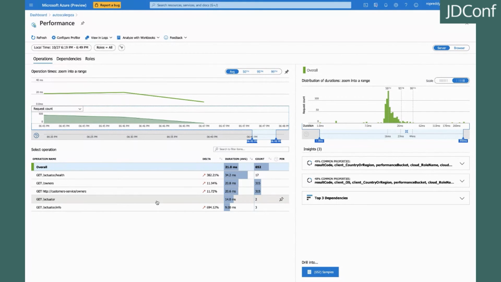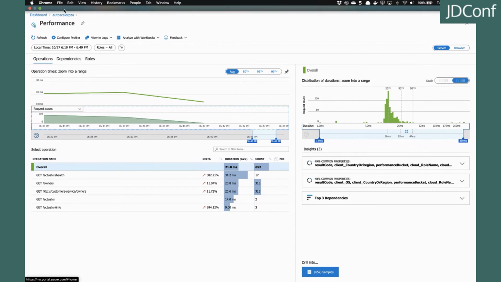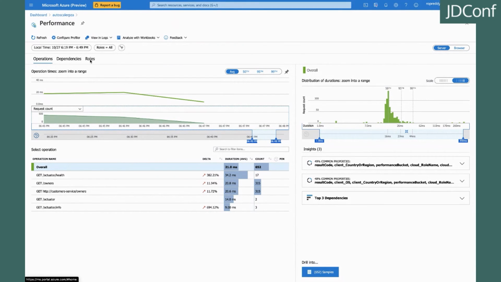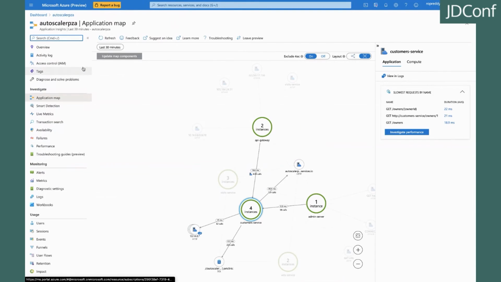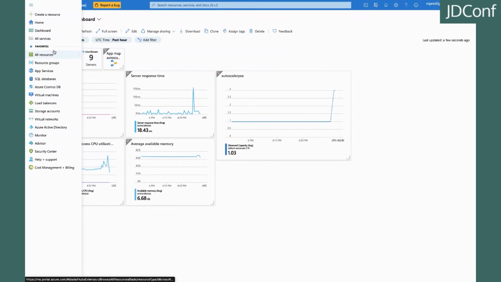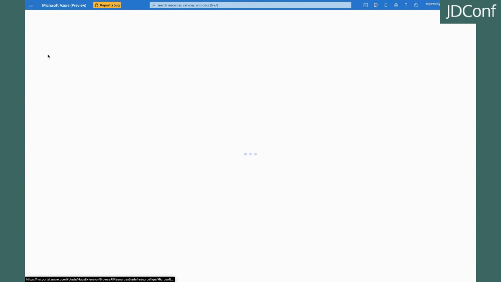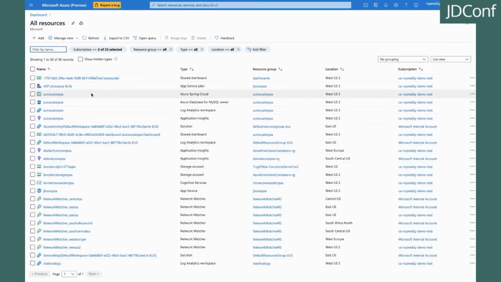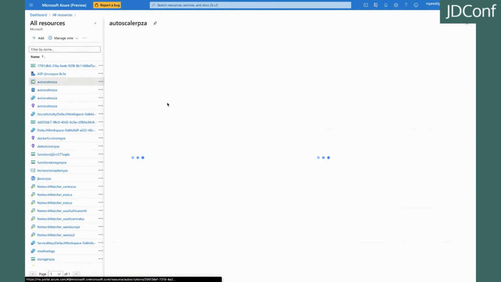I've got my Spring Boot application deployed there. I've got my pet clinic application. I've got my service scaling up. And also, don't forget, I'm also going to scale down. I'm going to show you how to do that quickly before we go to the final bit of our slides. So let's go to all resources. I'll show you my Spring Boot application here. Got my Autoscale application,